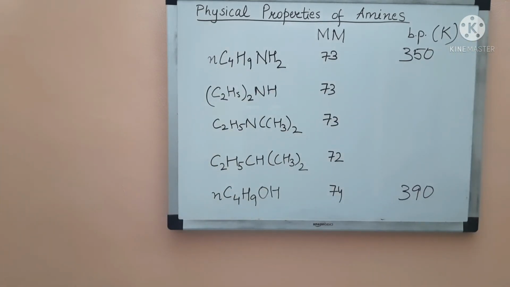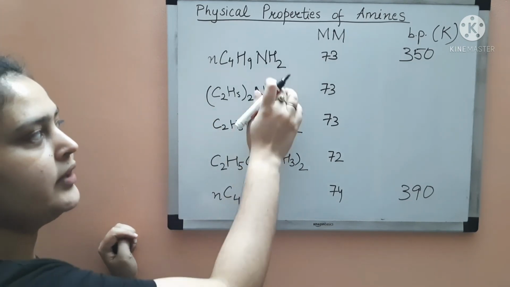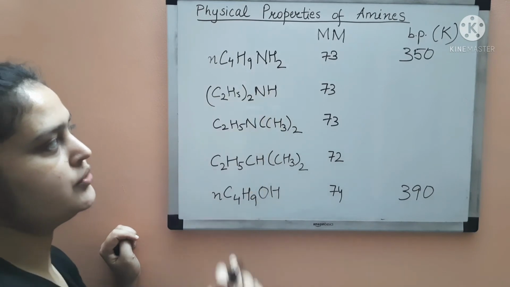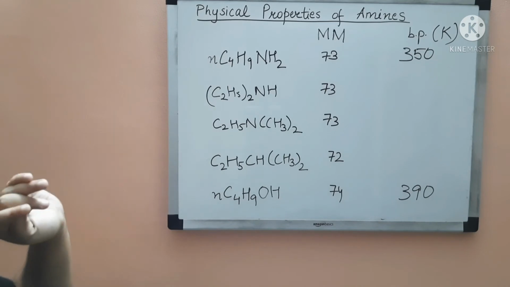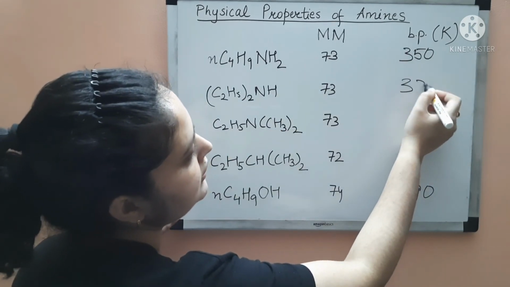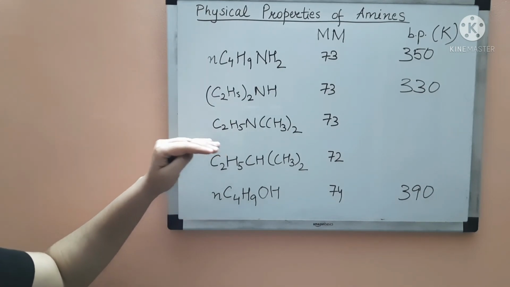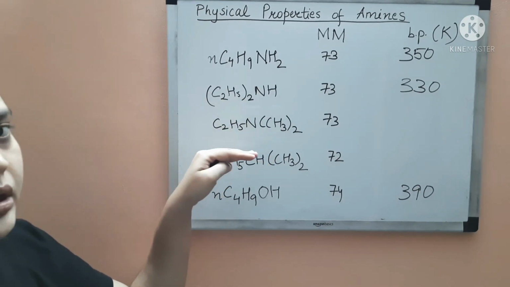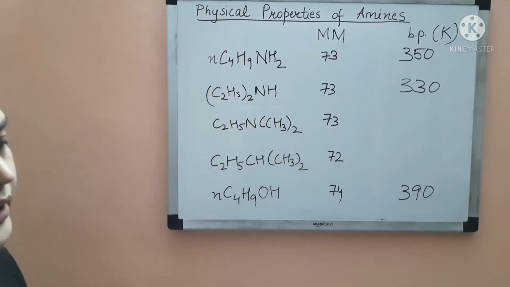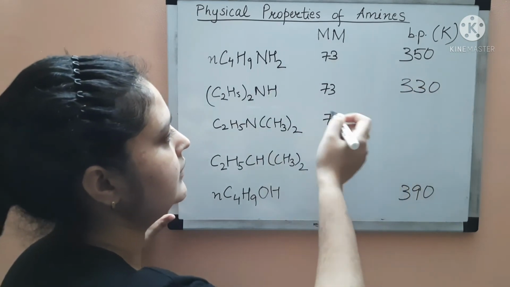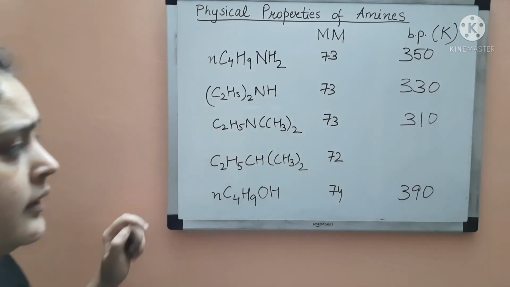Now comes the secondary amine. The secondary amine also has one hydrogen atom attached to the nitrogen atom, so it will also have intermolecular hydrogen bonding, but less than the primary one. So it will have a boiling point of around 330 Kelvin. Then comes the tertiary amine. Here there will be no hydrogen bonding, because there is no hydrogen atom attached to the nitrogen atom, right? So the tertiary amine will have a lower boiling point than the secondary one, around 310.